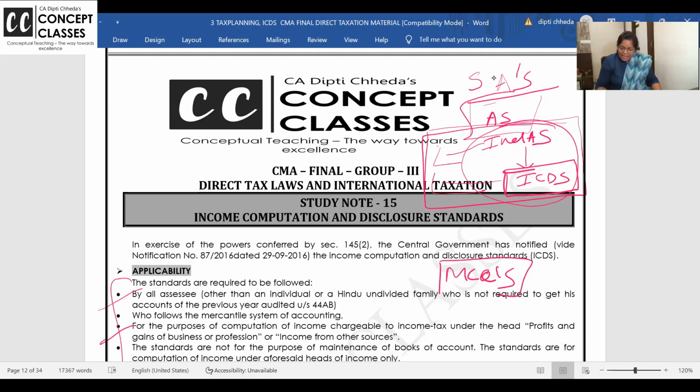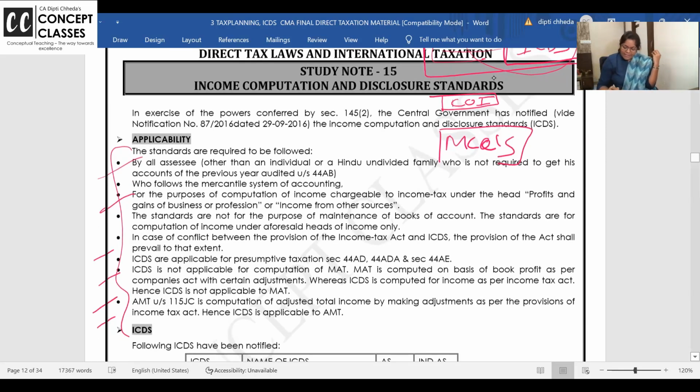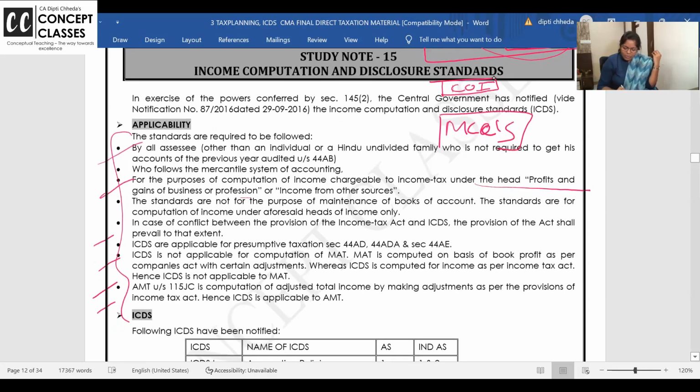Like that, ICDS, the full form is Income Computation and Disclosure Standards, are standards to help us compute our income in a proper way. But which income, ma'am? We have income from 5 heads. Now, ICDS is applicable only to compute income from business head and income from other sources.